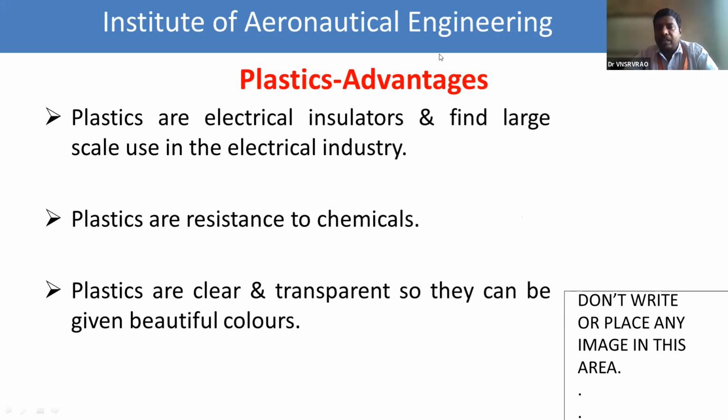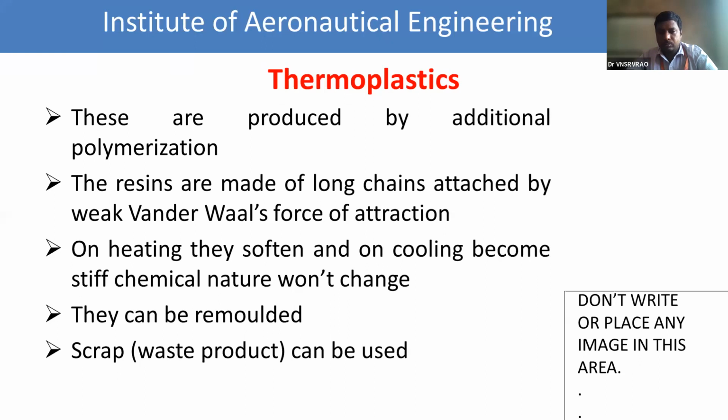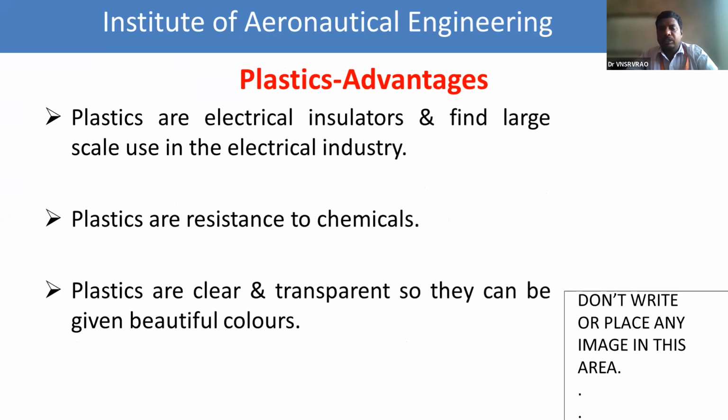And plastics are electrical insulators. These plastics are electrical insulators and find large scale use in the electrical industry. And these plastics are resistant to chemicals, because there is no chemical reactivity with the chemicals, and plastics are clear and transparent so that they can be given beautiful colors. Okay, so this is about the advantages of plastics.